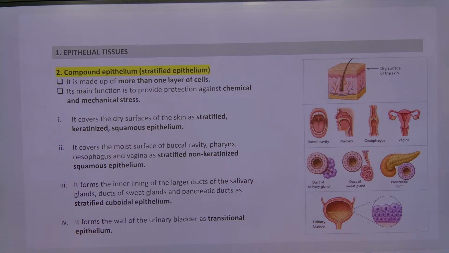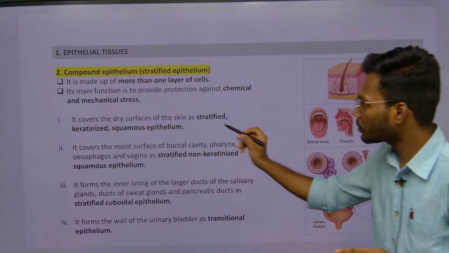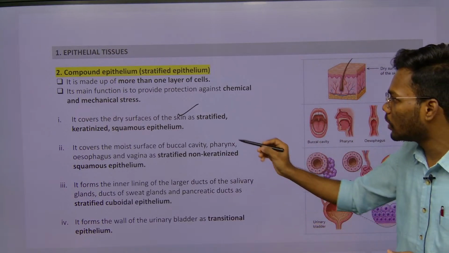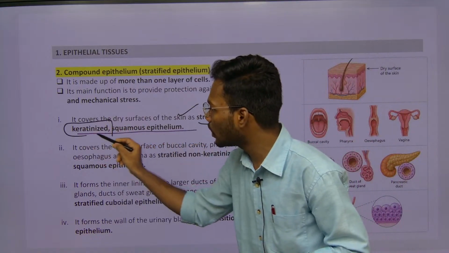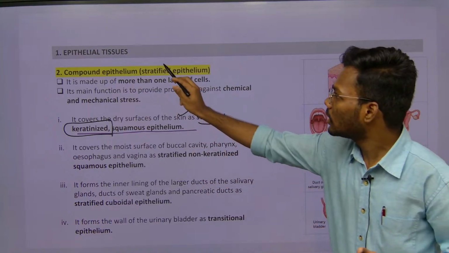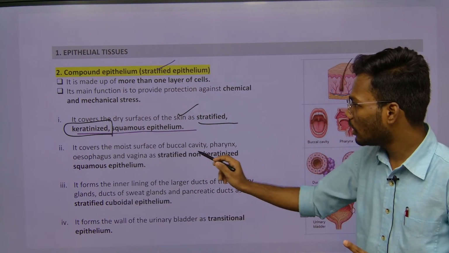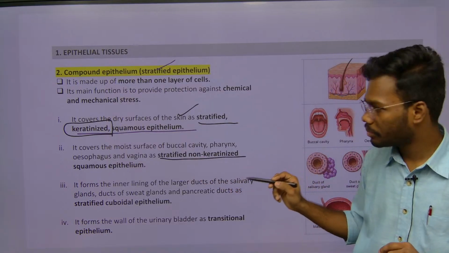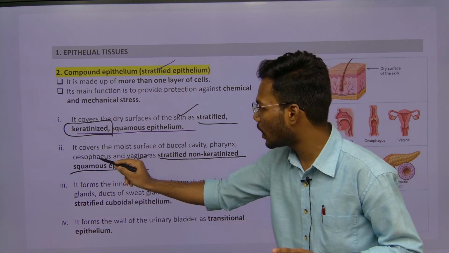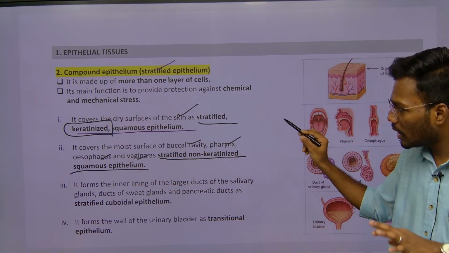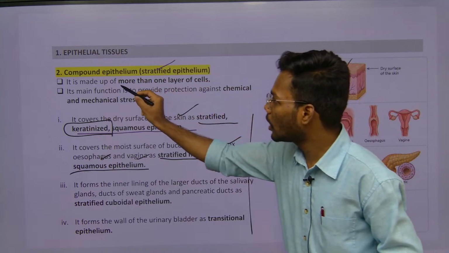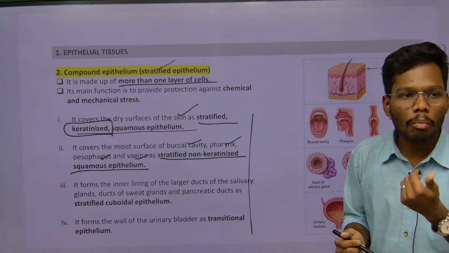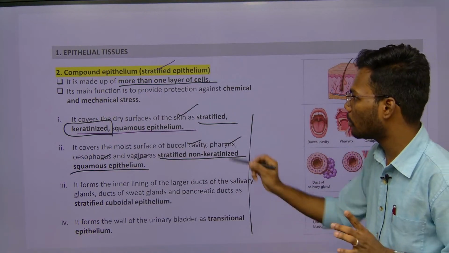So these are the different types of simple epithelium. Whereas coming to the compound epithelium, we have different areas where it is present, such as skin. We have compound epithelium, which is also called stratified keratinized squamous epithelium. Keratinized is nothing but strong, compound, stratified also strong. And stratified non-keratinized squamous epithelium is present where? Vagina, esophagus, buccal cavity, pharynx. So in NCERT you don't require all these things, but remember there is compound epithelium, more than one layer of cells. That thing you need to remember, where it is present.